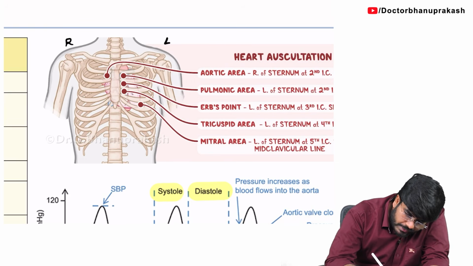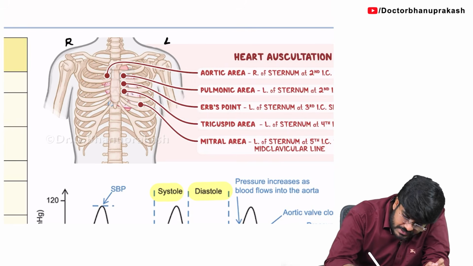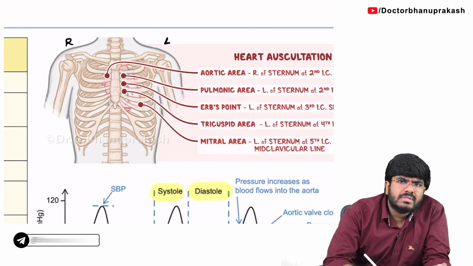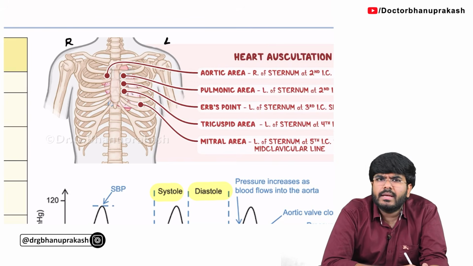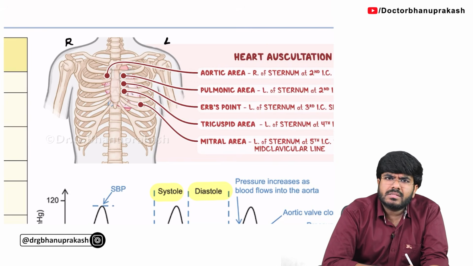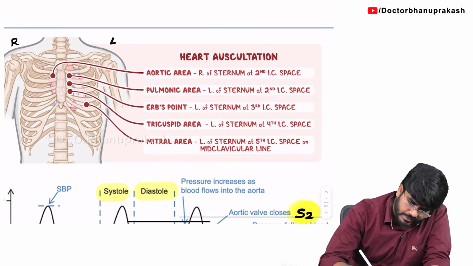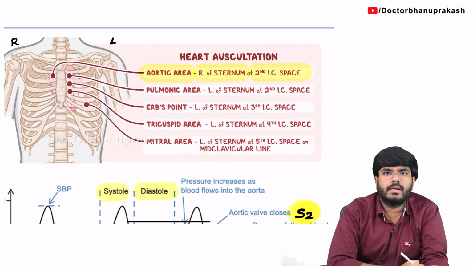Now, look here. This is the first intercostal space. The spaces between the ribs are called the intercostal spaces. In the second intercostal space, see here, I am keeping a point. This is the area to listen to the aortic valve sounds, so this area is called the aortic area. Tell me where exactly the aortic area is located. The aortic area is located at the right side parasternal line, second intercostal space. Okay. So, right here this is the aortic area: right side of the sternum, second intercostal space, parasternal line.